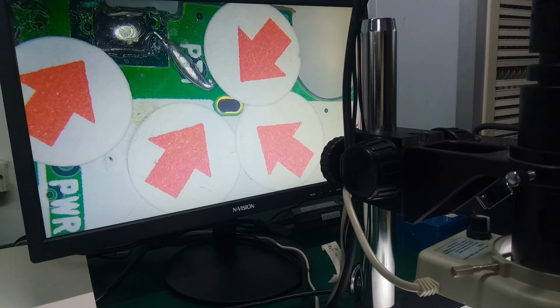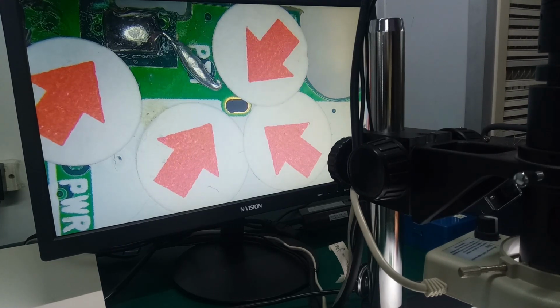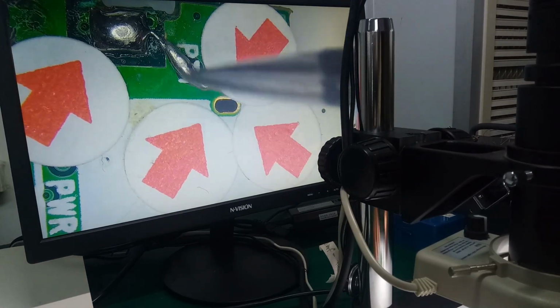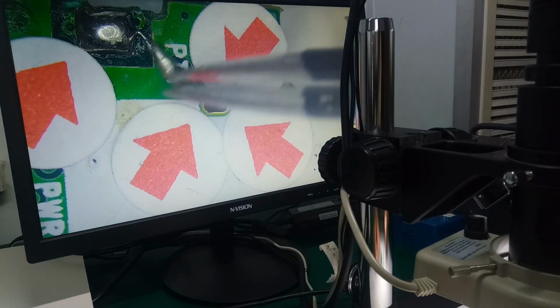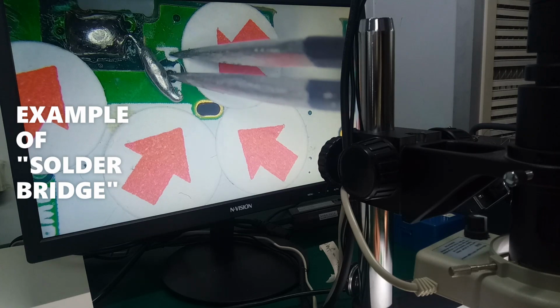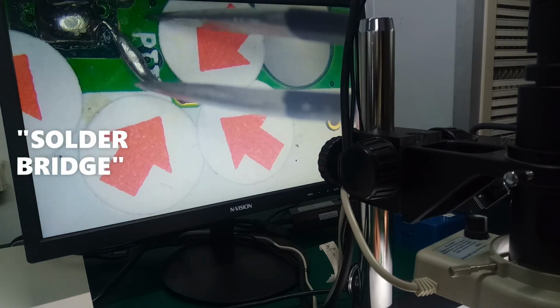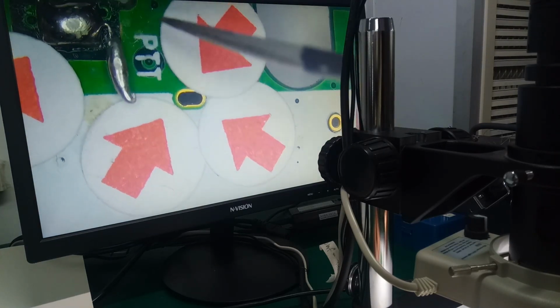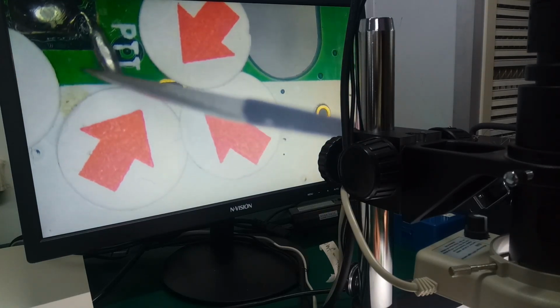Bridge solder. When the solder contact reaches to the other points, from the origin to the other solder pad, solder land. Take a look at this one. This is an example of solder bridge. It reaches to the other point.